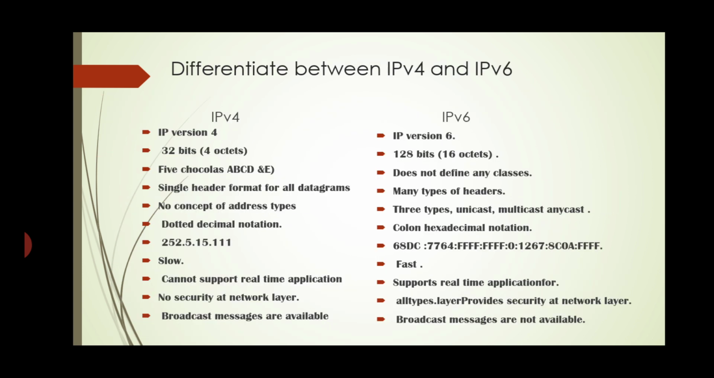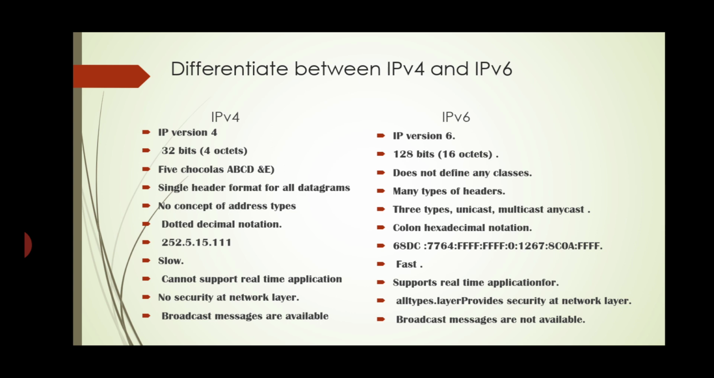Now we will see the difference between IPv4 and IPv6. IPv4 means Internet Protocol version 4, and IPv6 means Internet Protocol version 6. In IPv4, the fourth version of IP is used. In IPv6, the sixth version is used. In IPv4, 32 bits are used. In IPv6, 128 bits are used.